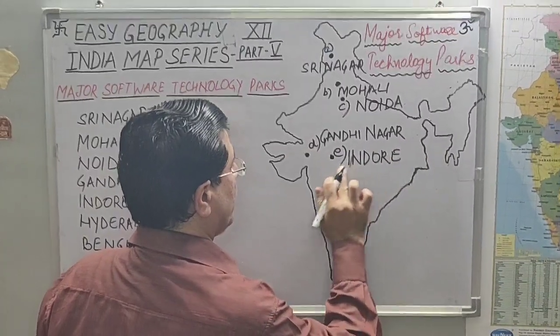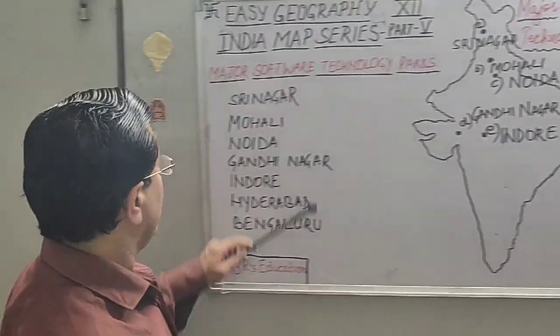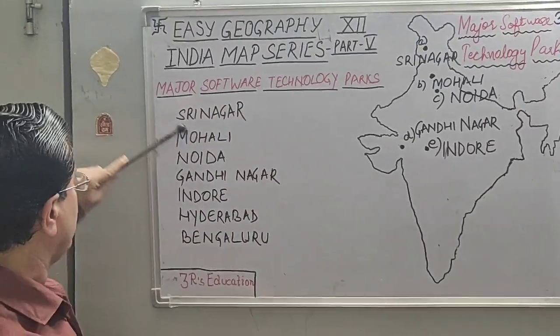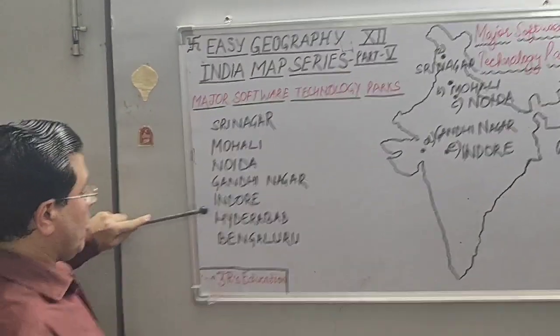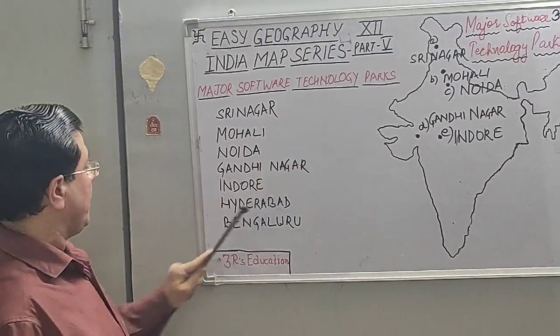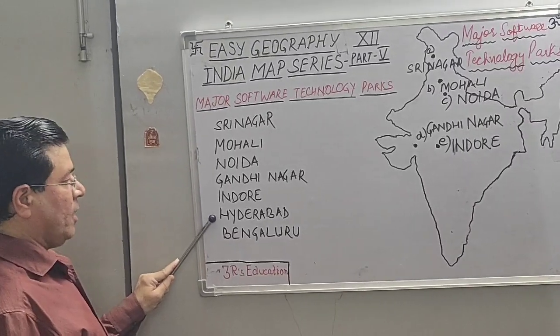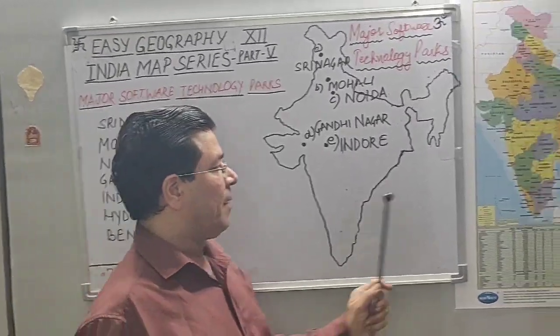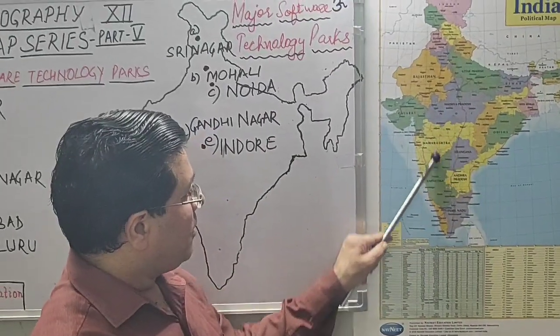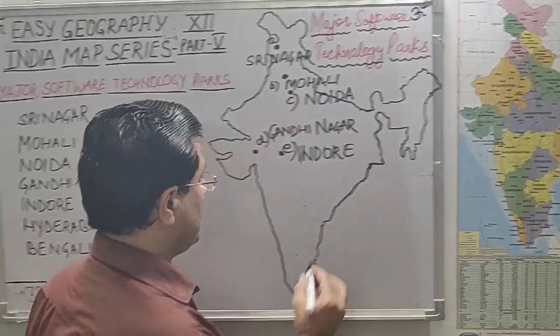Okay. So what we are doing here, one by one from north towards south, we are moving and we are locating and labeling all the major software technology parks or centers in India. Next is Hyderabad. We know Hyderabad is the capital of Telangana state. You look at the region Telangana and this is your Hyderabad.